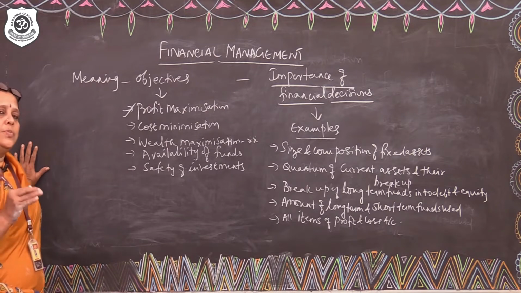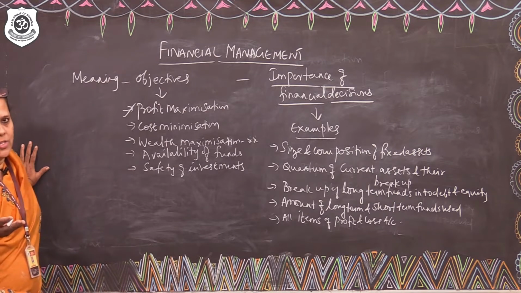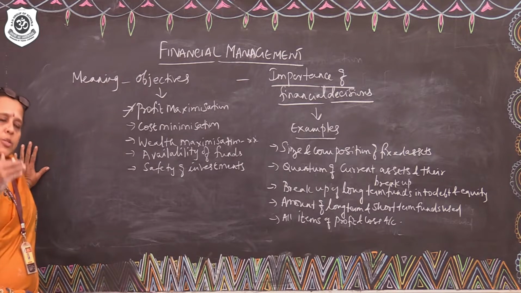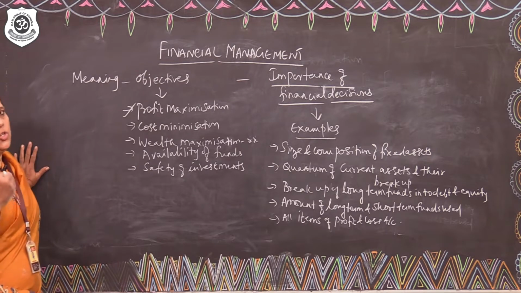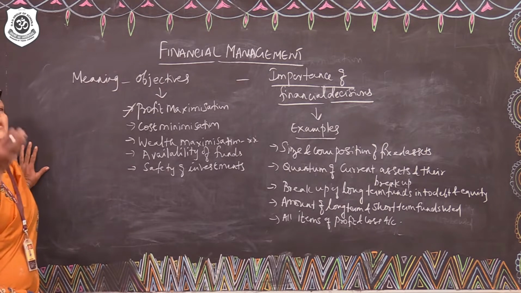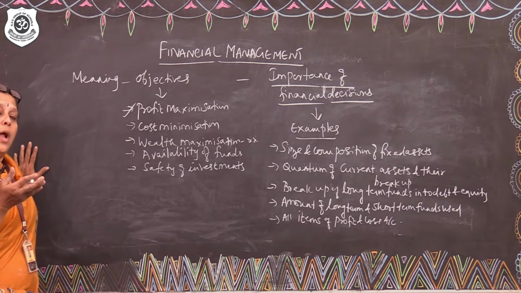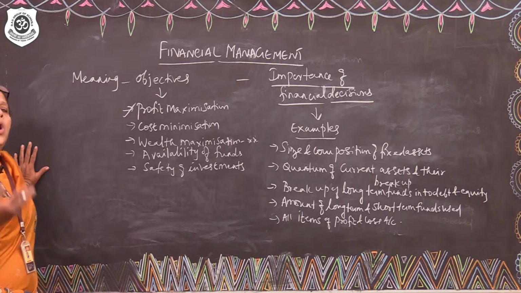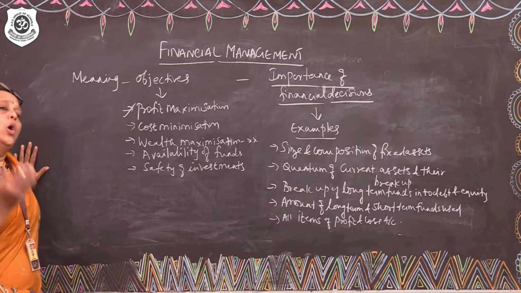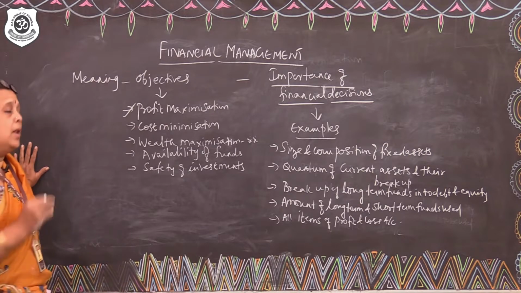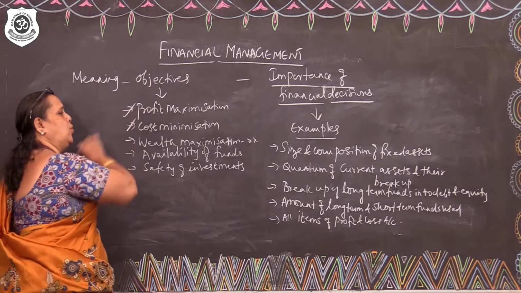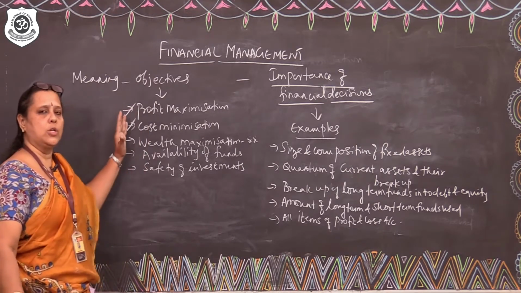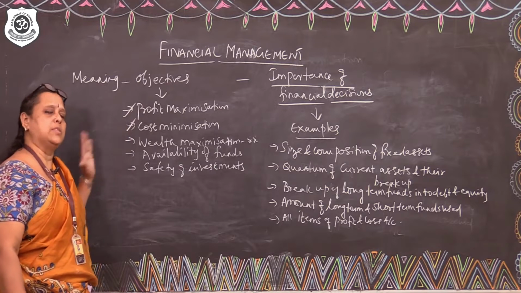But profit maximization cannot happen in isolation. Obviously, correspondingly, cost minimization should happen. Profit maximization cannot be achieved by just fixing a higher selling price. Higher selling price does not mean an undue price being fixed. It has to be proportionate to the cost involved. So, cost minimization. Again, cost minimization means reducing the cost of production, cost of distribution, cost of selling, etc.